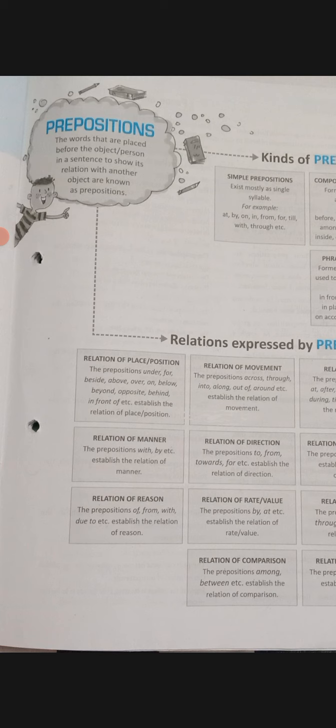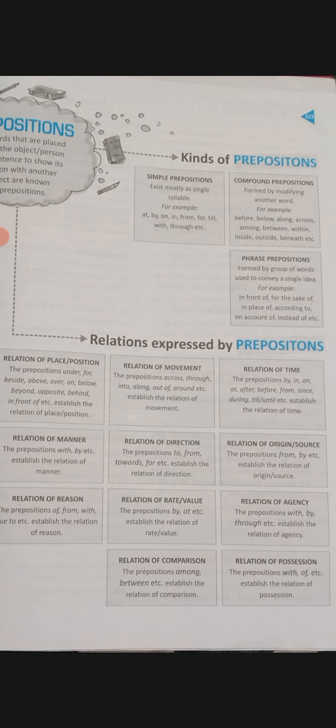The word that is placed before an object or person in a sentence to show its relation with another object is known as a preposition. It means prepositions are a kind of word which we place before any object to know its relation with another object. Or you can simply say that prepositions tell us the position of your noun, pronoun or any object in the sentence. Is that clear? So we have kinds of preposition.